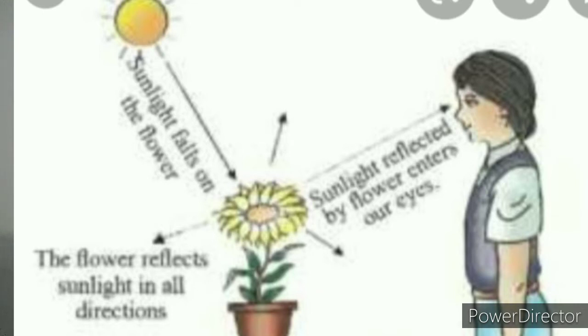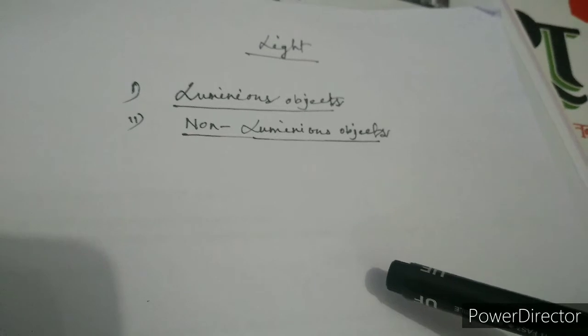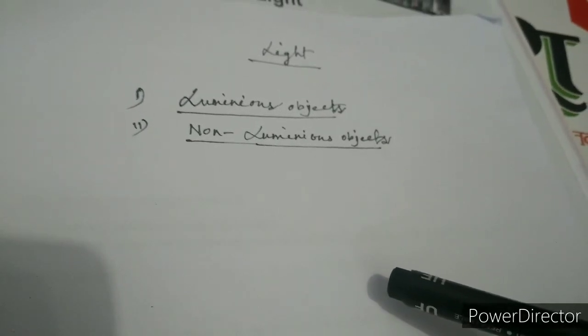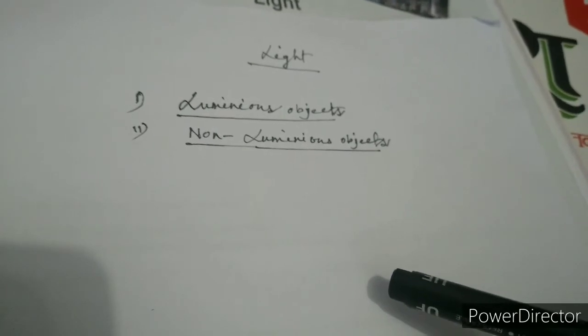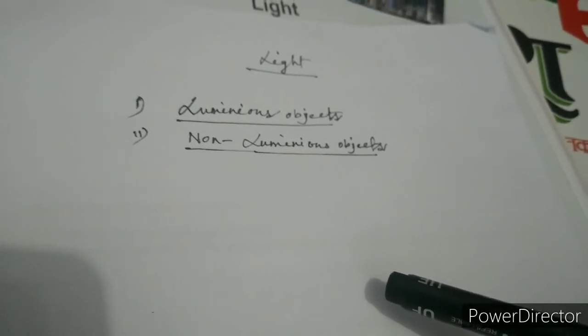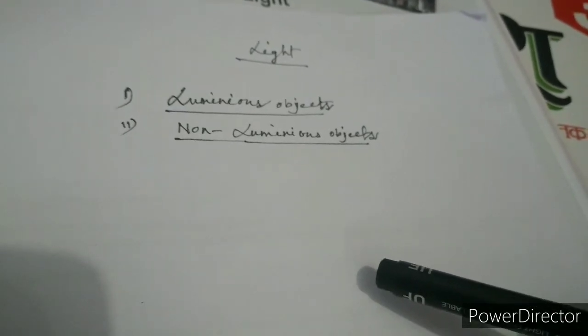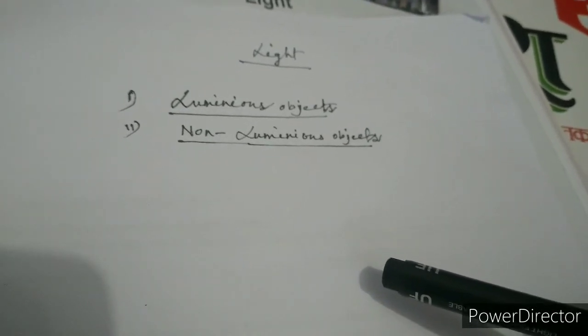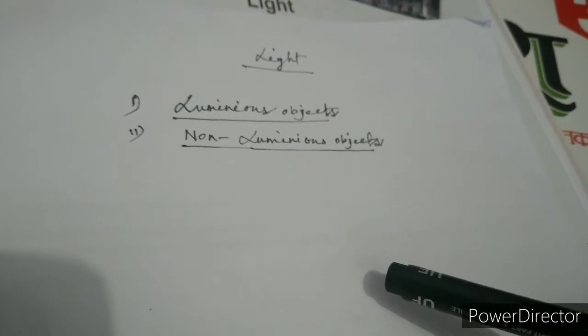to see any object, we have to make light fall on that object, not in our eyes. Suppose it is very dark everywhere, and you have to see something in the dark. At that time, if you flash light on that object, then only that object will be visible. By this process, everything is visible to us.